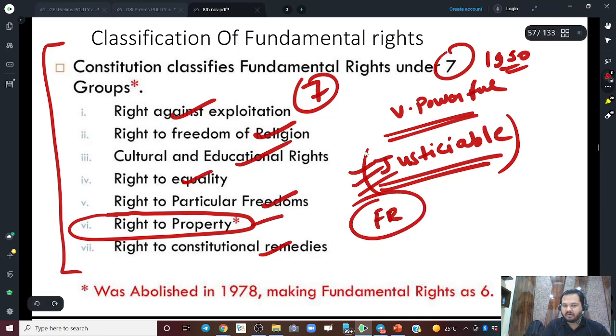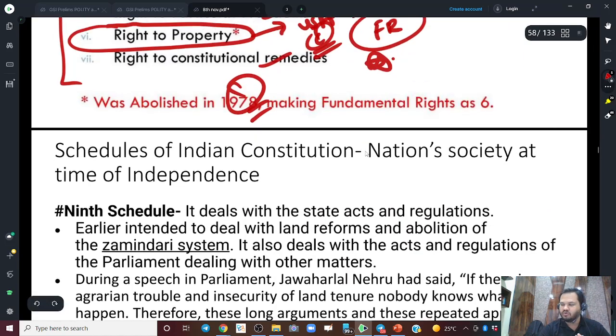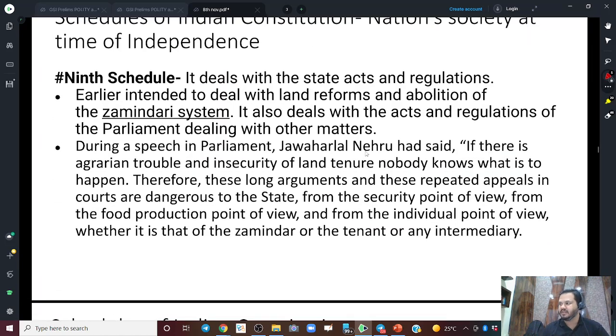This is very important. Property in the US Constitution is one of the basic rights. So in our Constitution also we had this right, but subsequently in 1978 via an amendment this was removed, right? But presently we are talking about the time of independence, right? So now you know the basic idea about the rights.